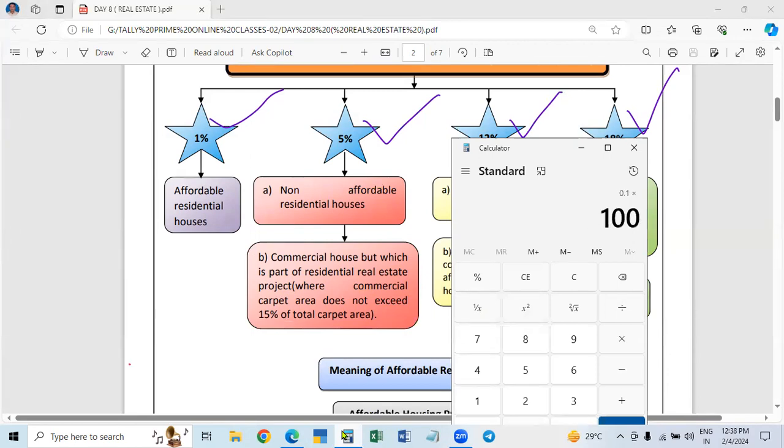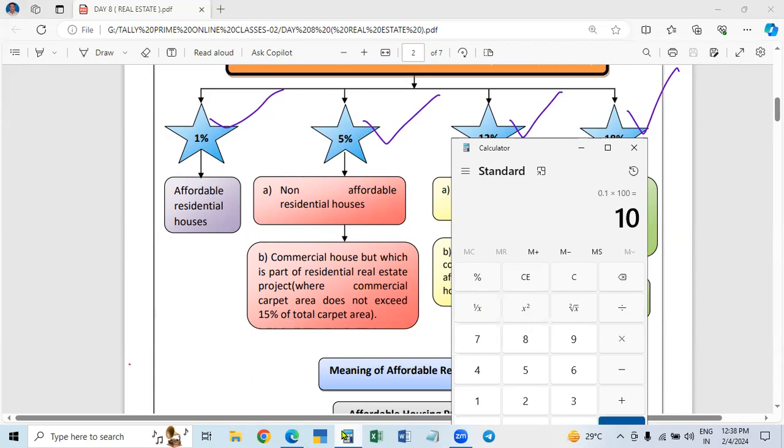In the numerator you take the commercial area, divided by the total area, into 100, and that is the percentage. So 10% is the commercial area on the total carpet area.